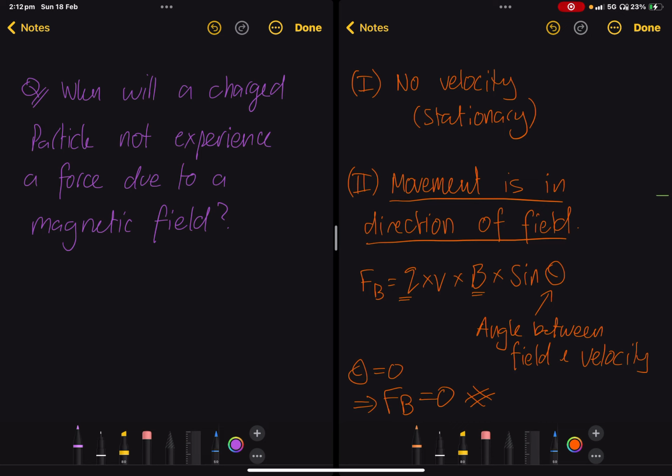If we remove those conditions, you could say a particle with no charge will experience no force if Q is 0, or no field will exert no force. A field with a magnitude of 0 will exert no force. And of course that's not a field, really. A field with a magnitude of 0 is not really a magnetic field. But these are the two main situations under which a charged particle will not experience a force due to a magnetic field.